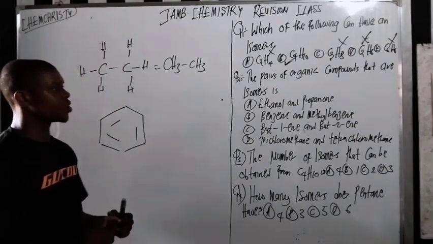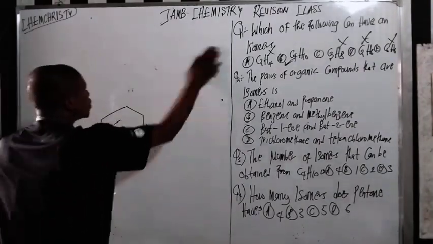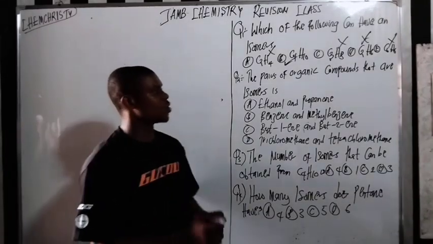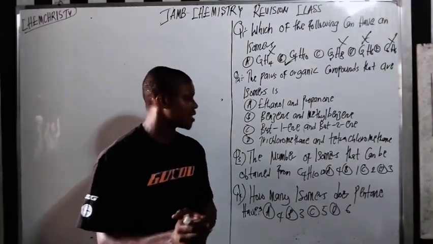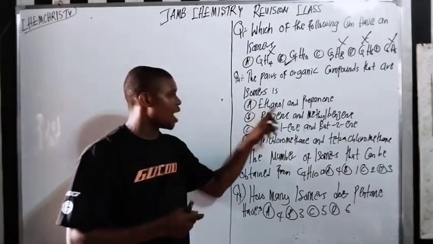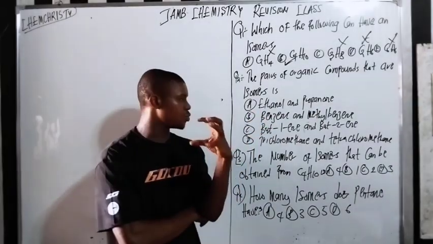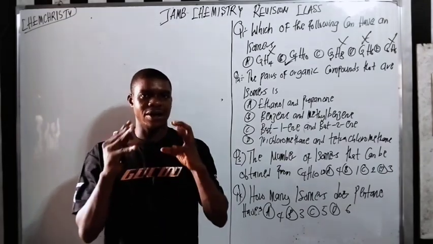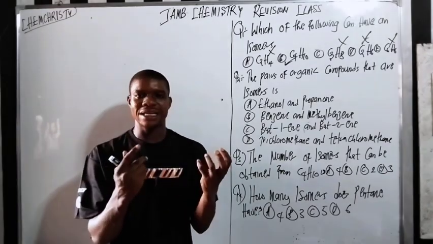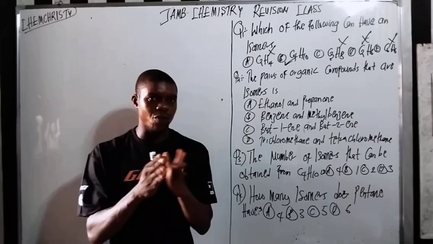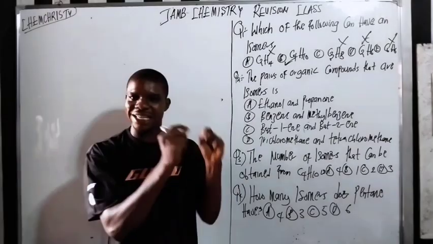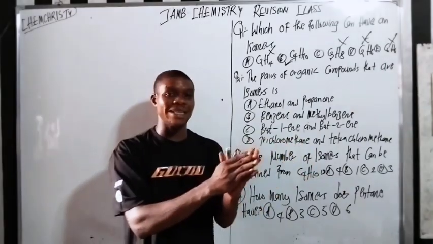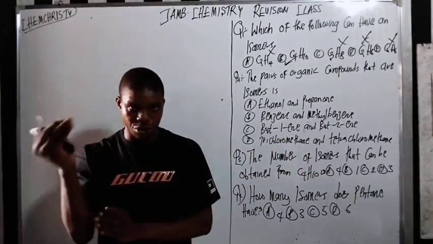So let's look at question 2. Now in question 2, you see the pairs of organic compounds that are isomers. Here we have ethanol and here we have propanol. Now for two compounds to be isomers of each other, they must have the same molecular formula, because isomerism is a phenomenon whereby two or more compounds have the same molecular formula but different structure.